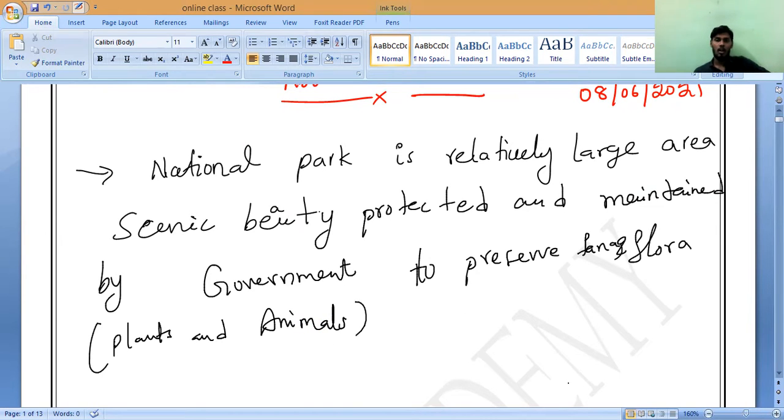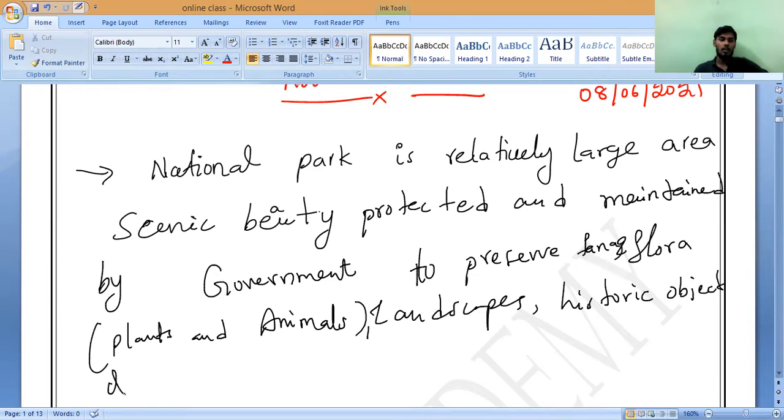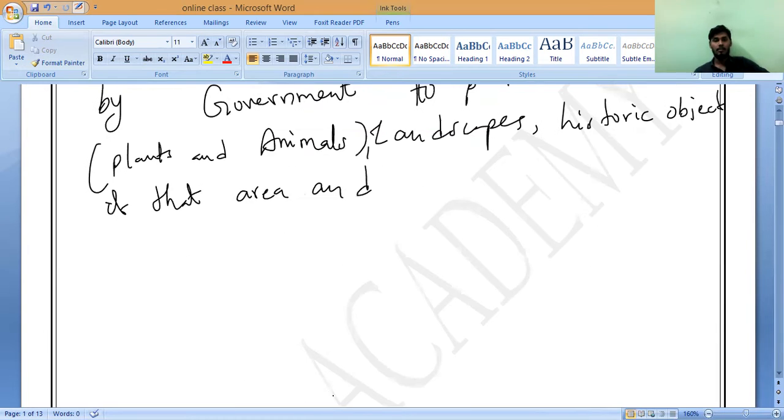Flora and fauna, landscape, historic objects of that area, and places of scientific interest.